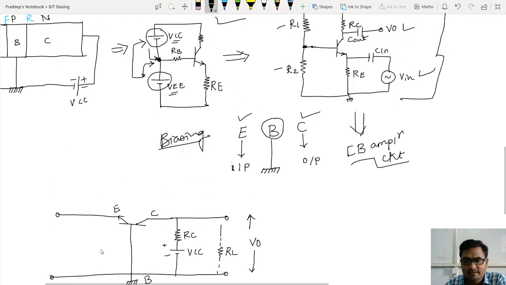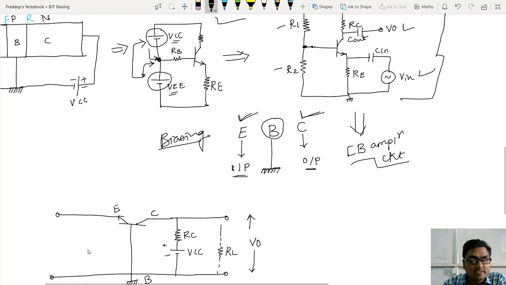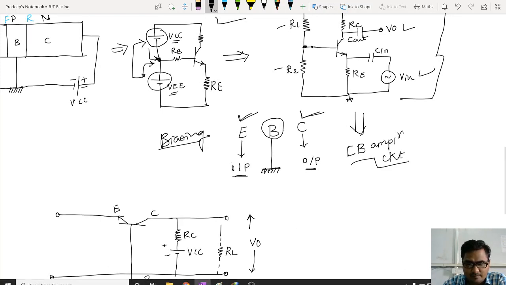You remember this? If I have the common base configuration, the collector should be at the output side. Look at this, input and output. So the collector is at the output side, collector to base is the output. Now, what is there at the input side? At the input side, we have this.